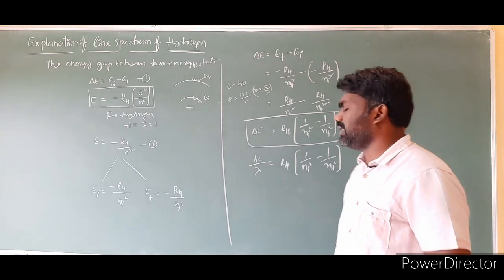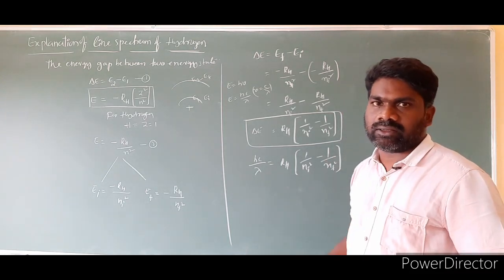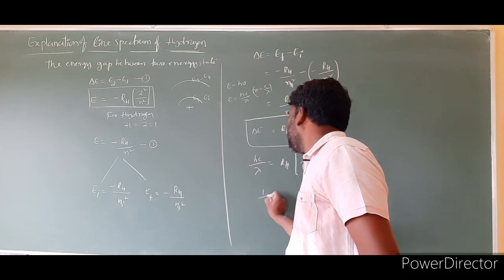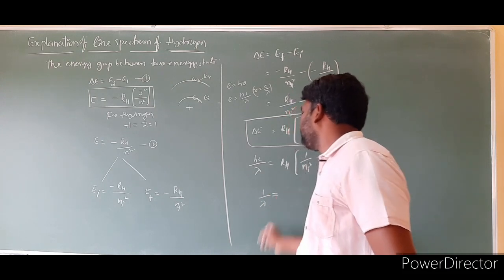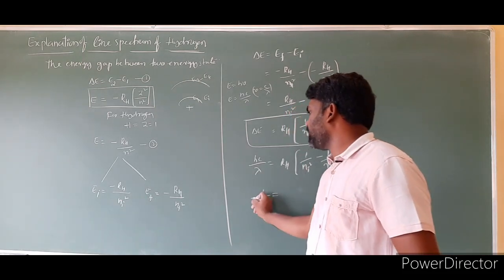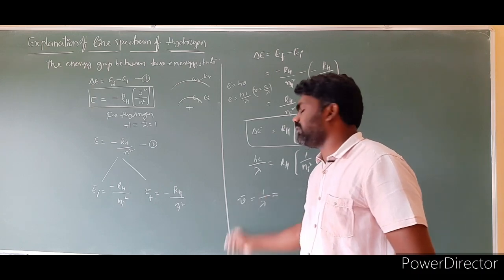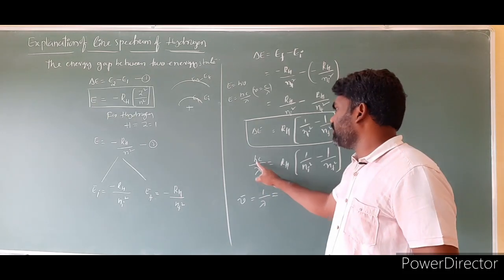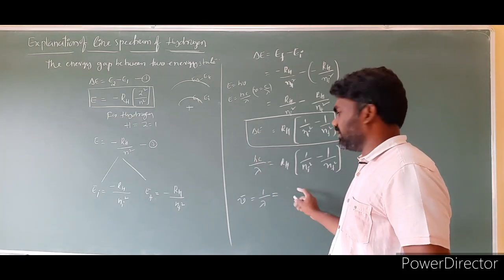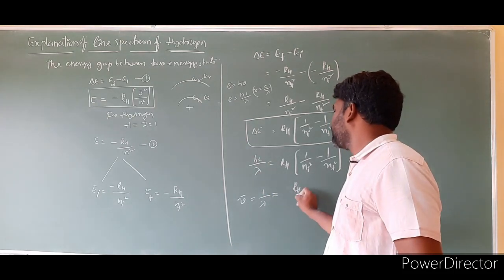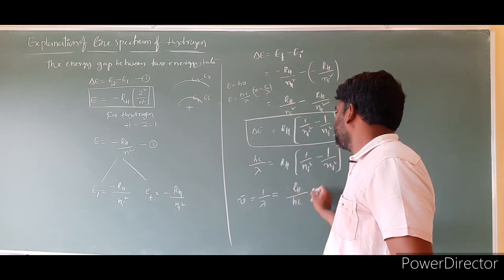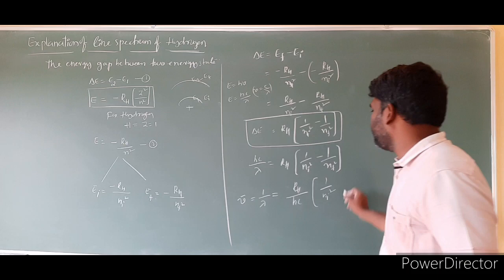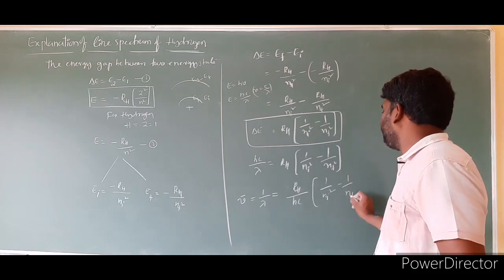So we have to calculate wave number or wavelength. Then we write the formula as 1 by lambda, the reciprocal of wavelength, which is nothing but wave number. So 1 by lambda is equal to, bringing hc to this side, RH by hc into 1 by n initial orbit square minus 1 by n final orbit square.